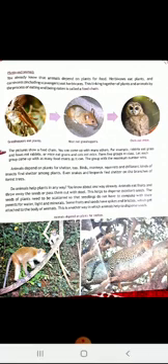See in the picture, dear students. First picture is grasshoppers, second is mice, third is owls. So first, grasshoppers eat plants, and mice eat grasshoppers, and owls eat mice. So they are linked with each other, linked together by the process of eating and being eaten, that is known as a food chain. This picture shows a food chain, dear students.